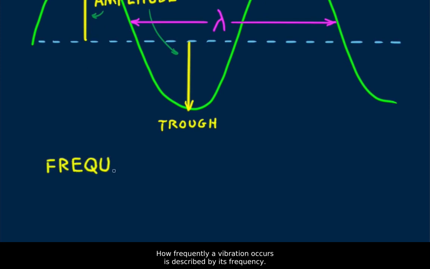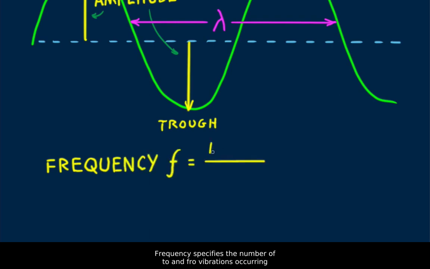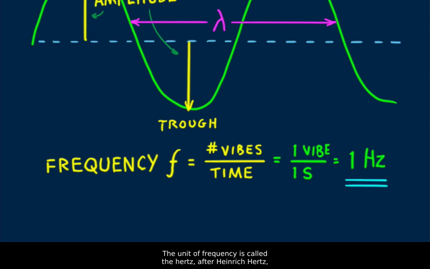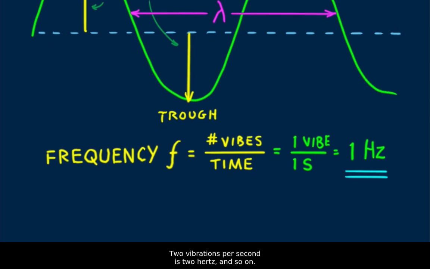How frequently a vibration occurs is described by its frequency. Frequency specifies the number of to and fro vibrations occurring in a given time, usually 1 second. A complete to and fro oscillation is one vibration. If it occurs in 1 second, the frequency is 1 vibration per second, or 1 hertz. The unit of frequency is called the hertz, after Heinrich Hertz, who demonstrated radio waves in 1886. 1 vibration per second is 1 hertz. 2 vibrations per second is 2 hertz, and so on.